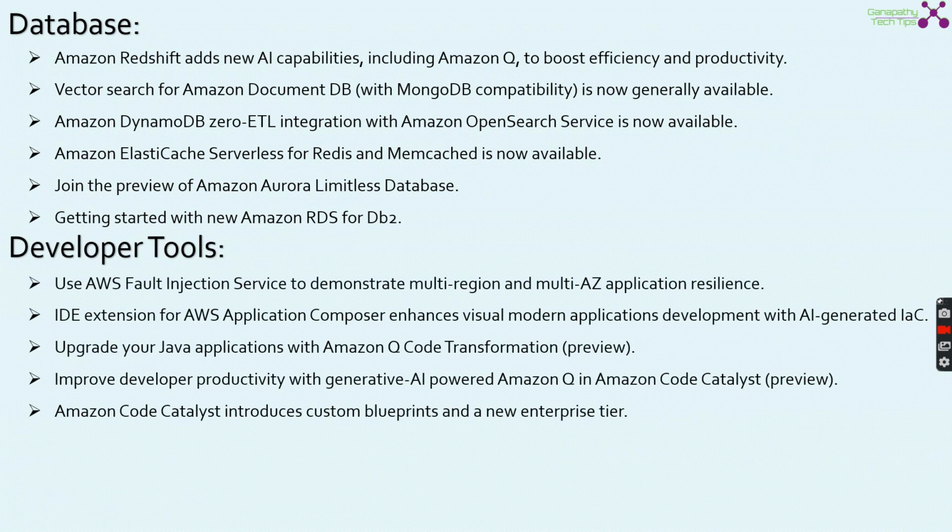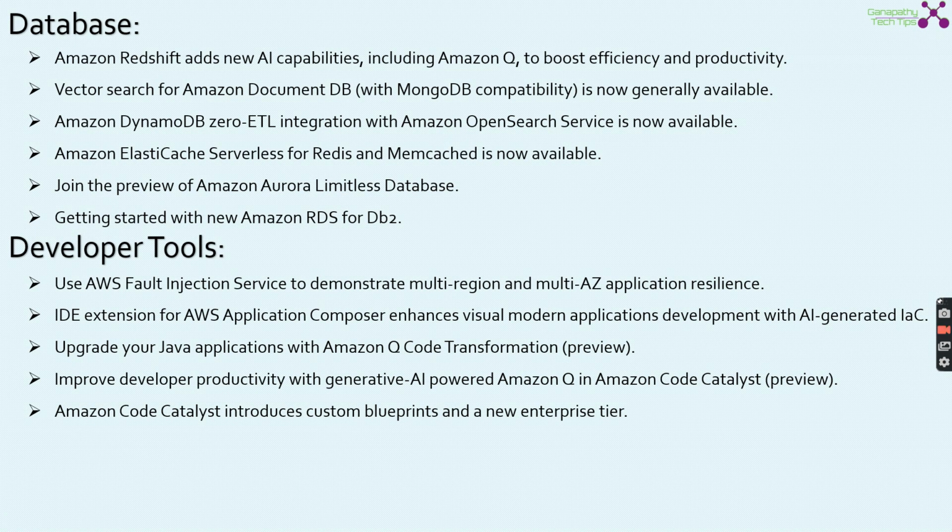When it comes to developer tools, AWS Fault Injection Service to demonstrate multi-region and multi-AZ application resilience is added, and an IDE extension for AWS Application Composer, which enhances visual modern application development with AI-generated IaC. This is quite an interesting feature. We can generate infrastructure as code using generative AI.